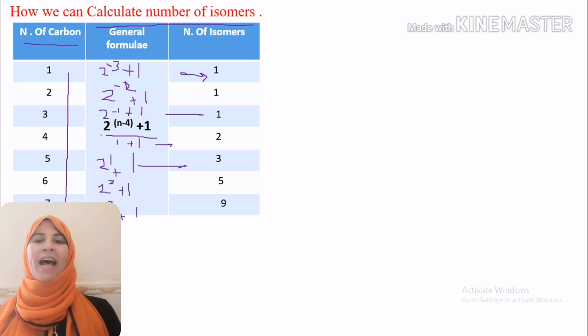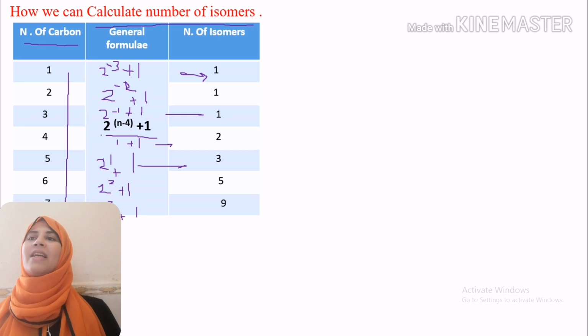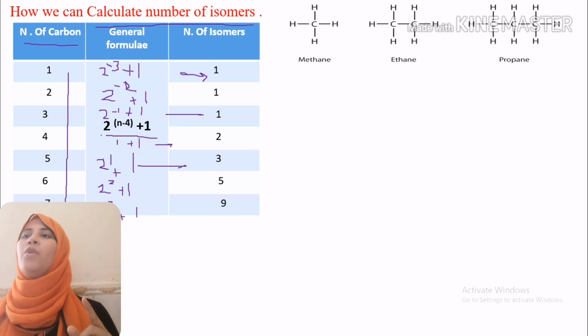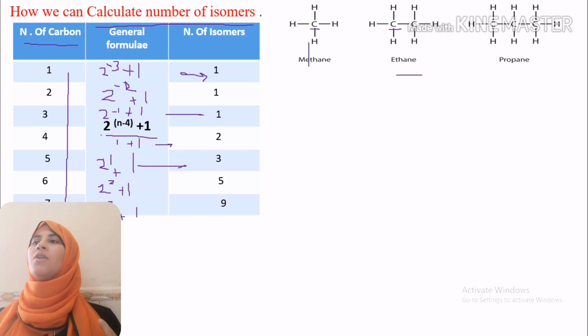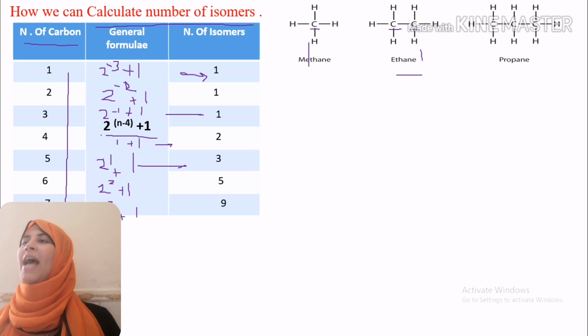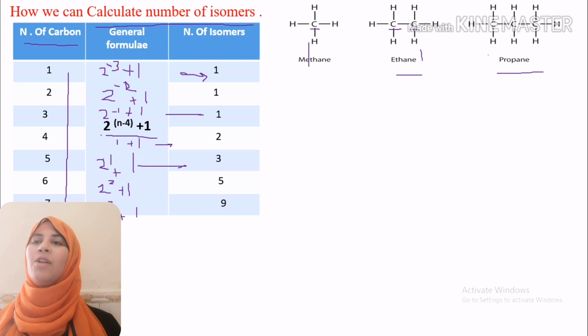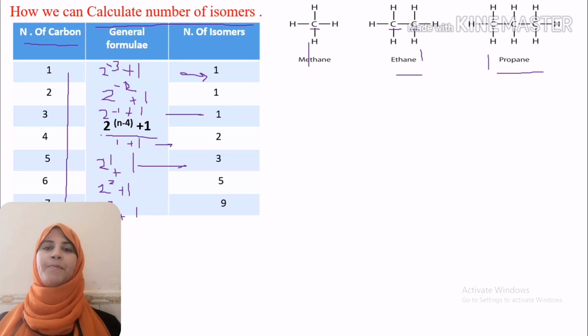Let's start to look at the shapes of our isomers. At first, in the case of methane, we have one carbon atom and only one isomer, methane. In the second one, ethane, we have two carbon atoms, and the number of isomers is 1. In the case of propane, we have 3 carbon atoms, the number of isomers is still 1, so we have only one shape of propane.